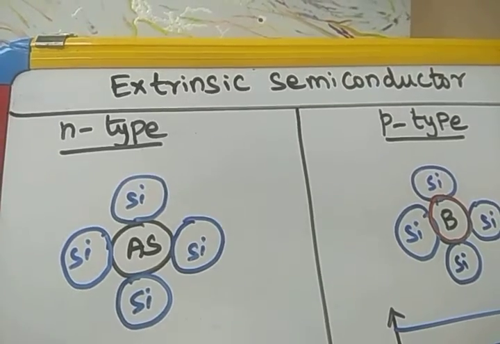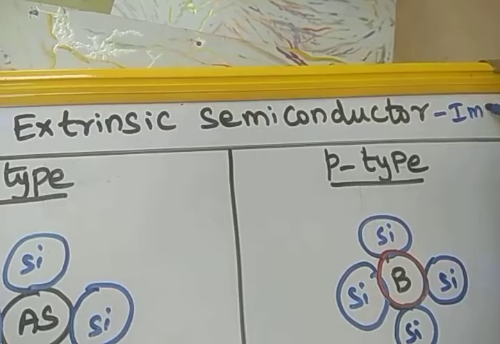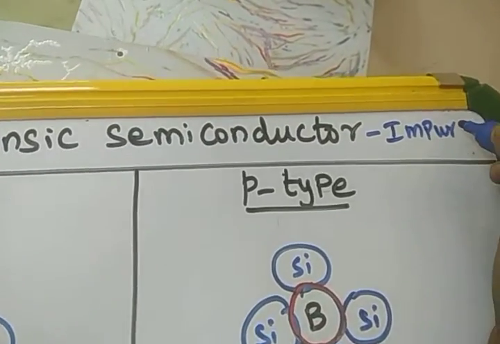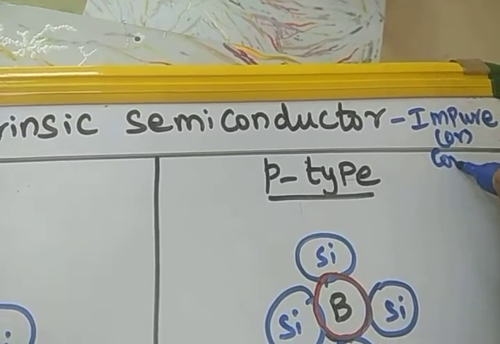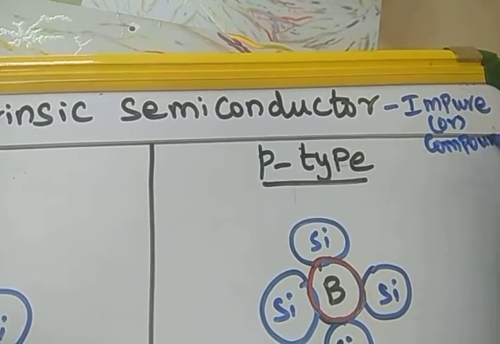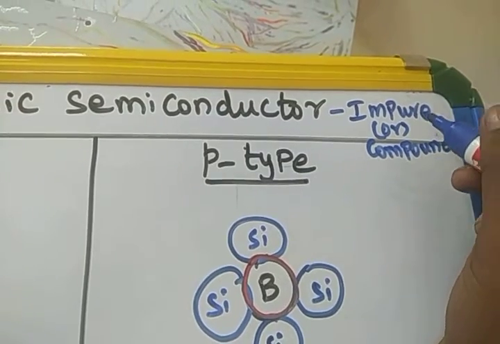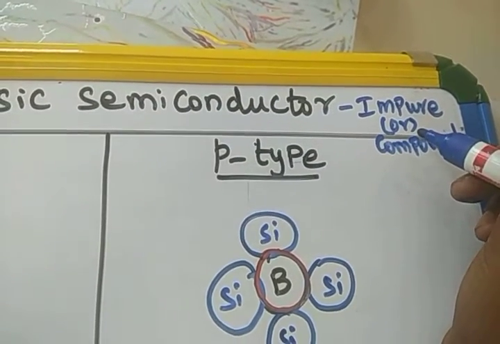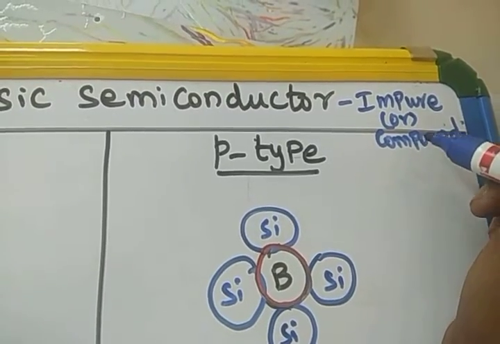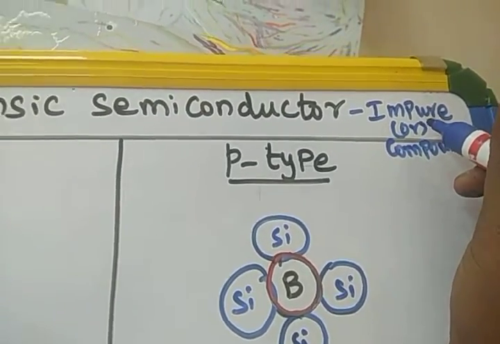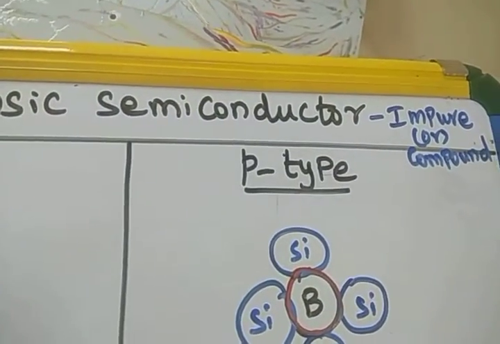Extrinsic semiconductor means it is an impure semiconductor, or we can say a compound semiconductor. An intrinsic semiconductor is an elemental semiconductor, a pure semiconductor. Extrinsic means compound, here it is impure. Intrinsic is pure. Why is it called an impure semiconductor, sir?